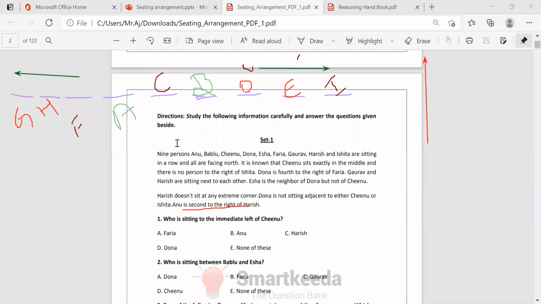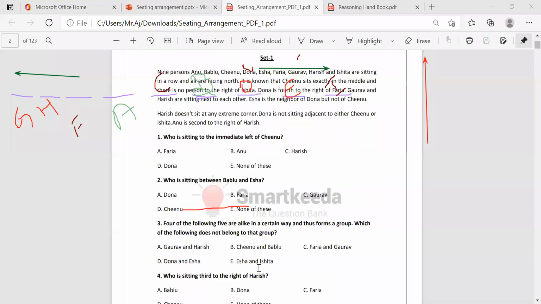First question. Who is sitting immediate left of Chinu? Here's Chinu. Immediate left means this one. So, Anu. Anu is the answer. Next.